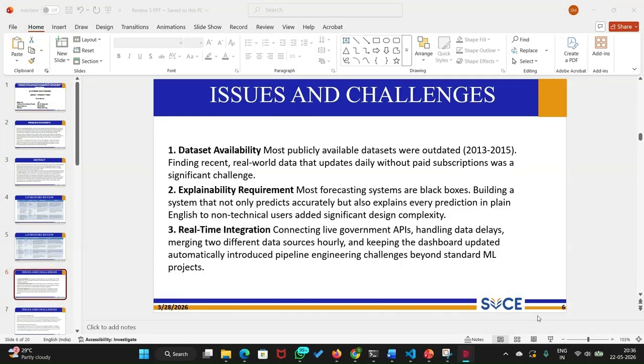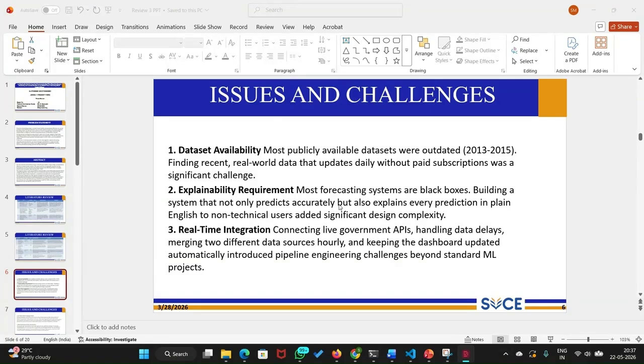Now let me walk through the issues and challenges I faced while building the project. First, data availability. Most public datasets from ERCOT were from 2013 to 2015. Finding fresh, daily updating free data took a lot of digging. We eventually found the EIA Open Data API, which is run by the US Energy Department. The second one is explainability. Adding SHAP to the model is not plug and play. Generating plain-text summaries of what the SHAP values actually mean required a lot of engineering on top of the ML work. The third one is real-time integration.